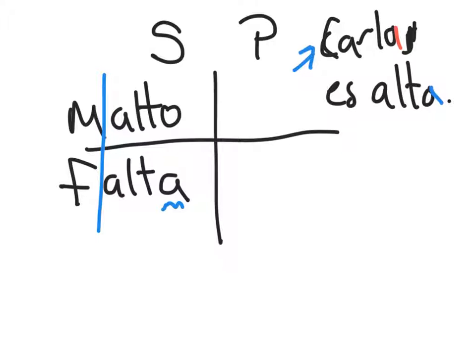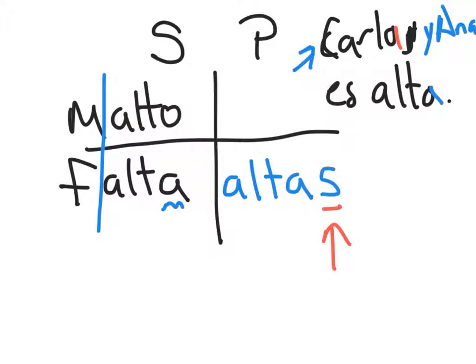Okay, so let's suppose it was Carla y Ana. Now I added a person in there. That's two girls. So that would be altas, and then here this S would be added for plural.